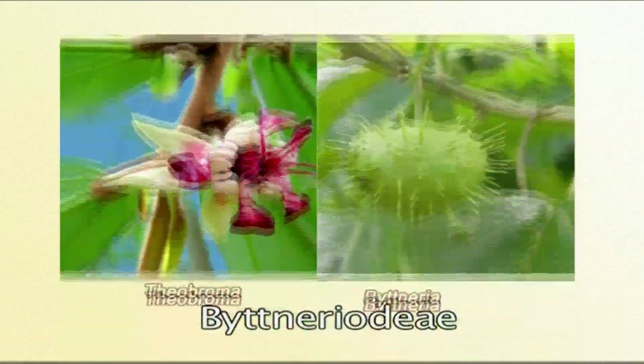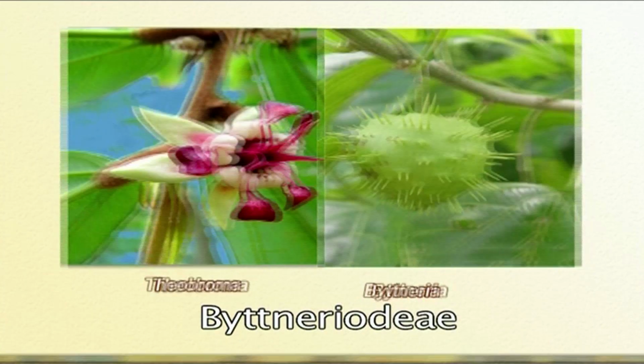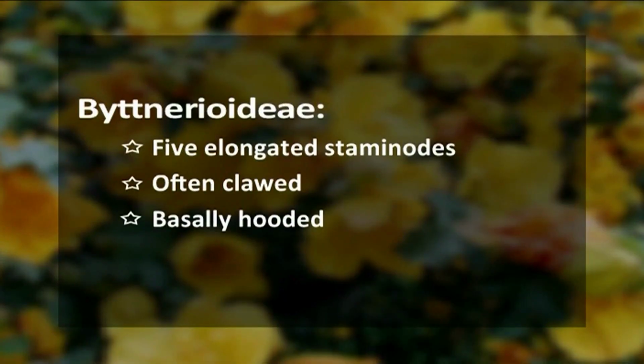Number 2nd subfamily is Byttnerioideae, which is represented by common genera like Theobroma, Byttneria, and their relatives. The Byttnerioideae have 5 elongated staminodes that alternate with unusually shaped petals. Often these petals are clawed and basally hooded.